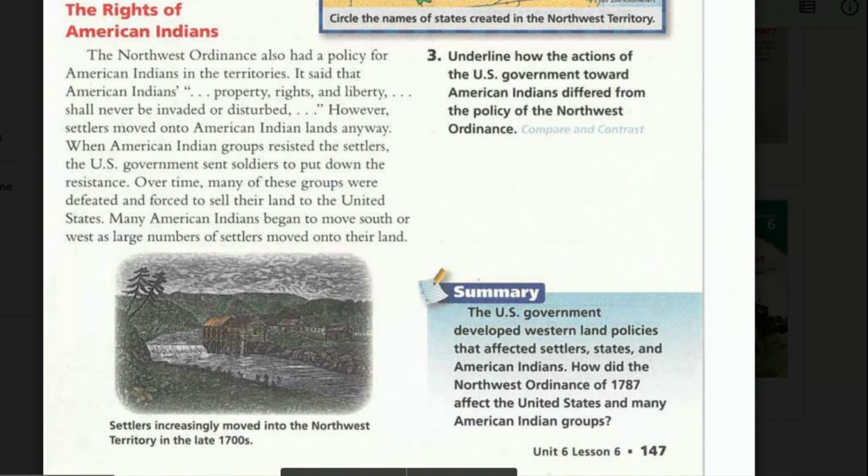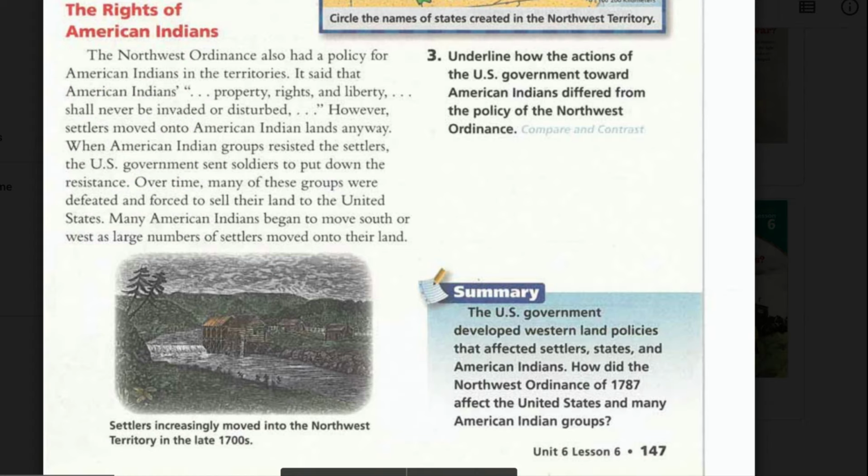The rights of American Indians. The Northwest Ordinance also had a policy for American Indians in the territories. It said that American Indians' property rights and liberty shall never be invaded or disturbed. However, settlers moved onto American Indian lands anyway.